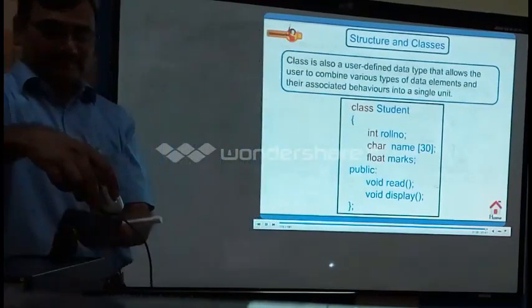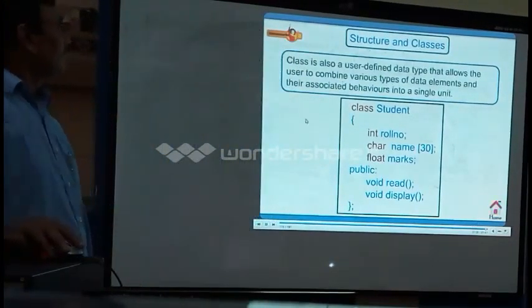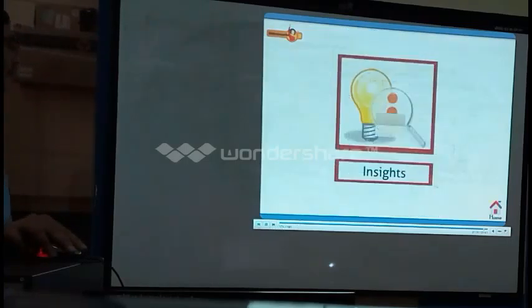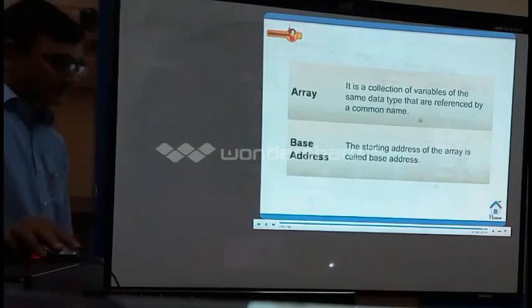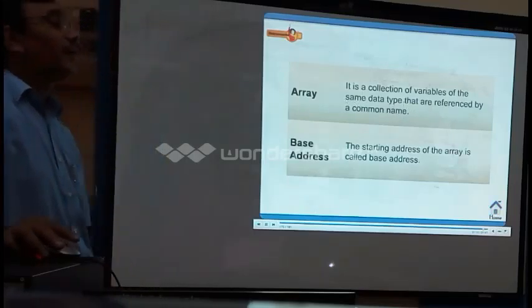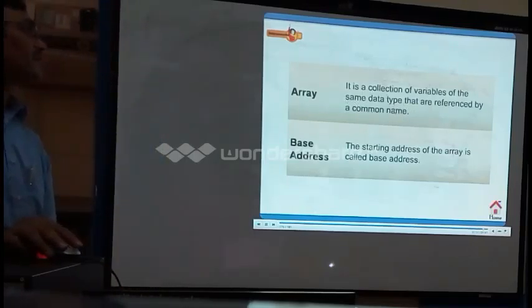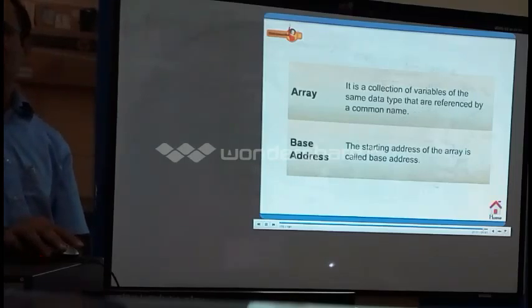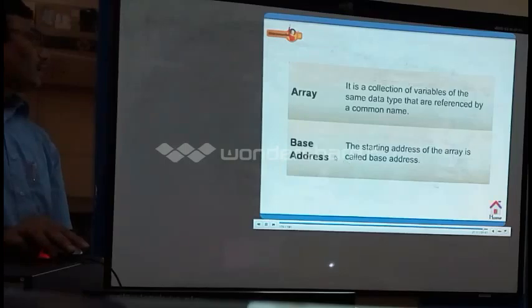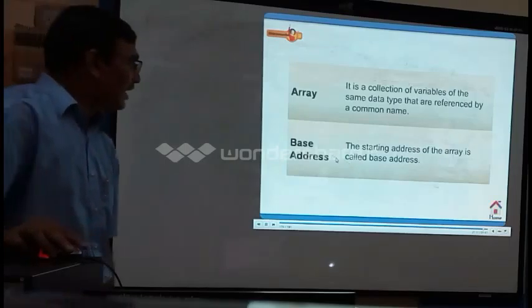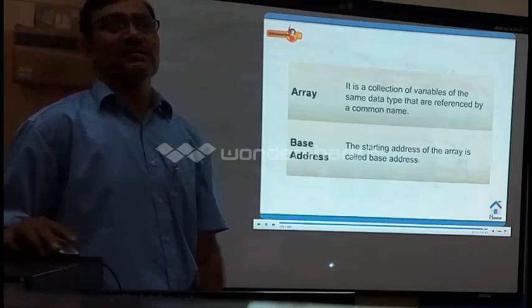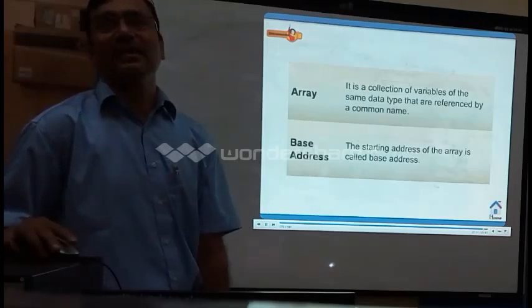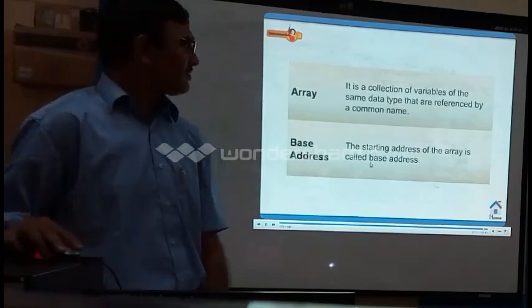Classes. What is an array? An array is a collection of variables of the same data type that are referenced by a common name. The starting address of the array is called the base address. Wherever the array starts, what is its address called? It's the base address, right?